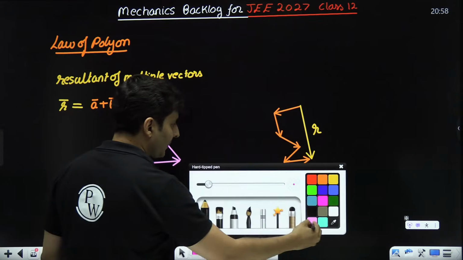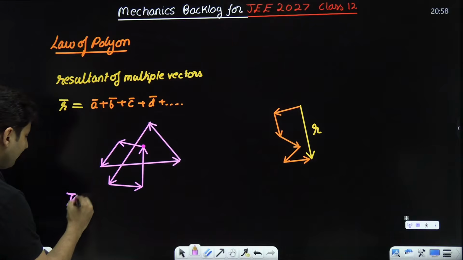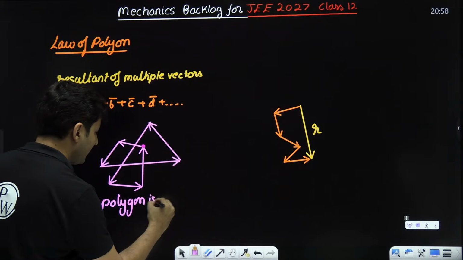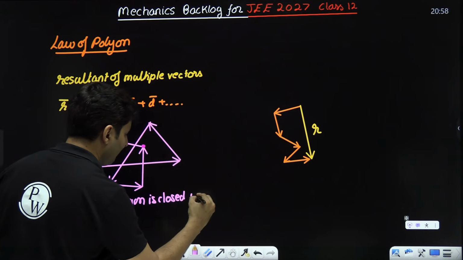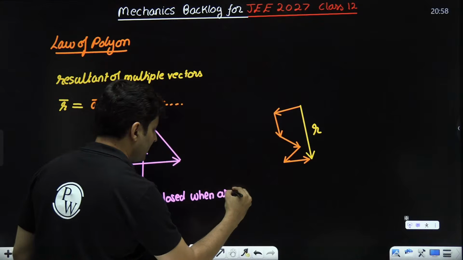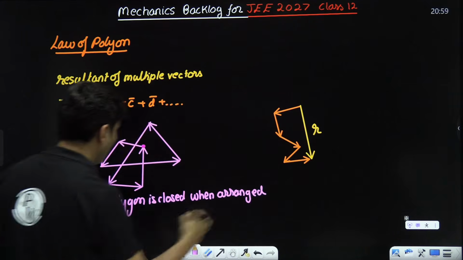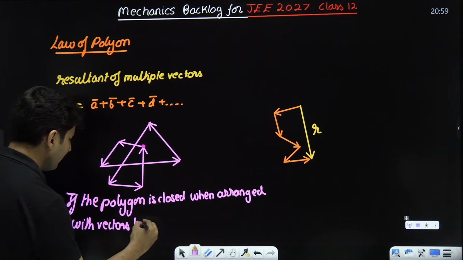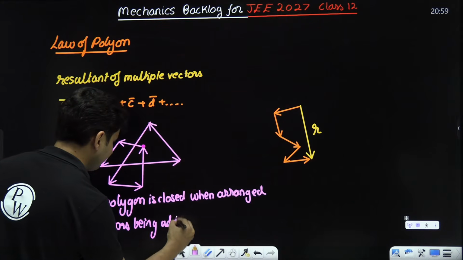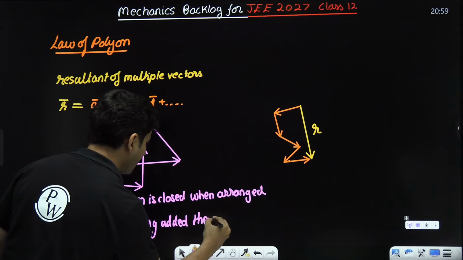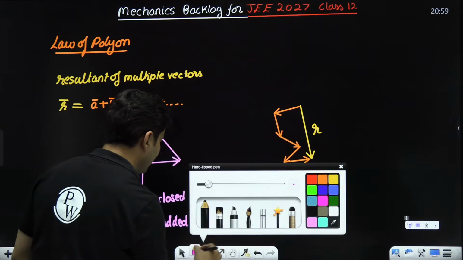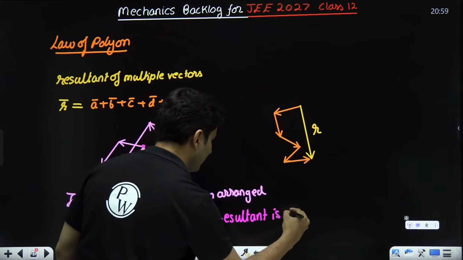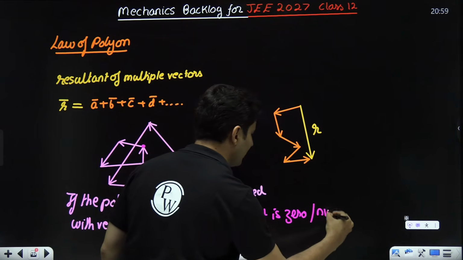So if the polygon is closed when arranged with the vectors being added, then the resultant is 0, or basically a null vector.